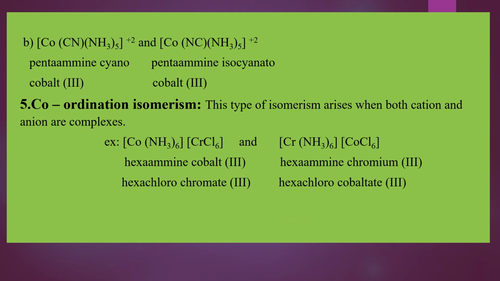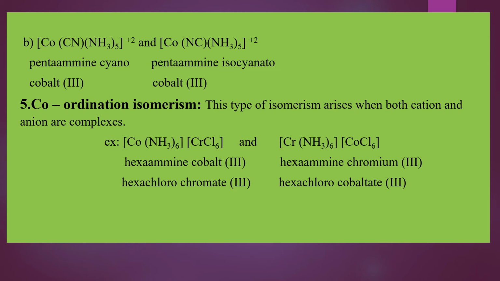One more example I have given for you. [Co(CN)(NH3)5]2+ and [Co(NC)(NH3)5]2+. Both are same, but the ligand in the first complex, CN, is attached to the central metal atom, that is cobalt, through carbon. In the second complex, NC is the ligand and it is linked to cobalt through nitrogen.